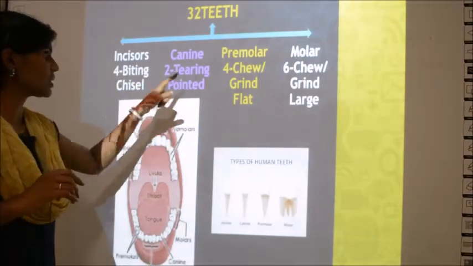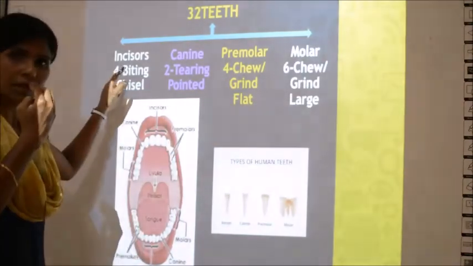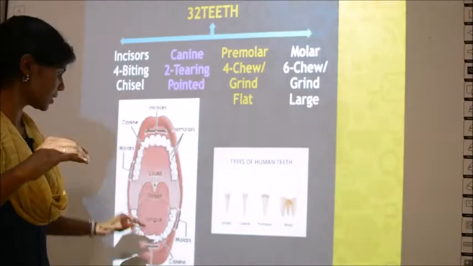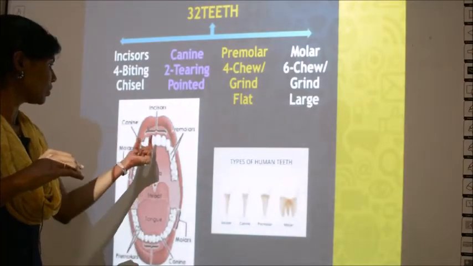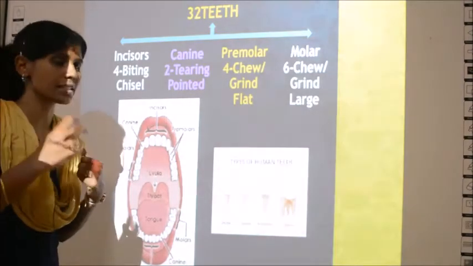So these numbers represent only one jaw. 4 incisors in upper jaw plus 4 incisors in lower jaw. So these 4, 1, 2, 3 and 4, are called incisors.